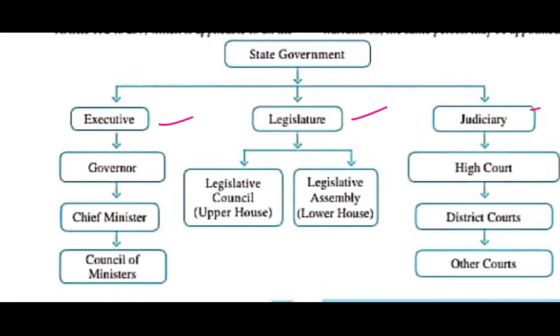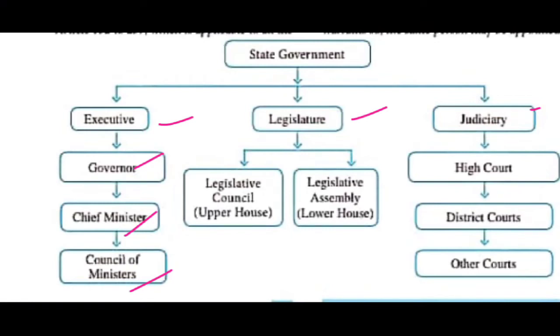Under the executive, who are the members? The Governor is there, the Chief Minister, and under the Chief Minister, the Council of Ministers. Under the executive: Governor, Chief Minister and Council of Ministers.